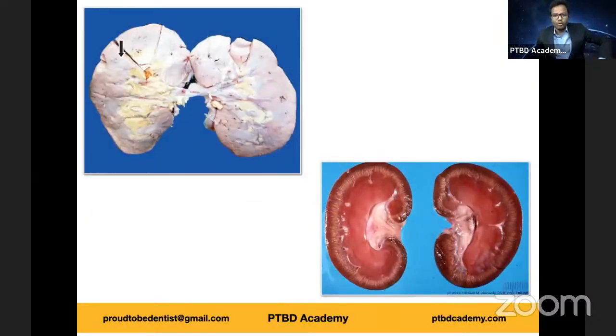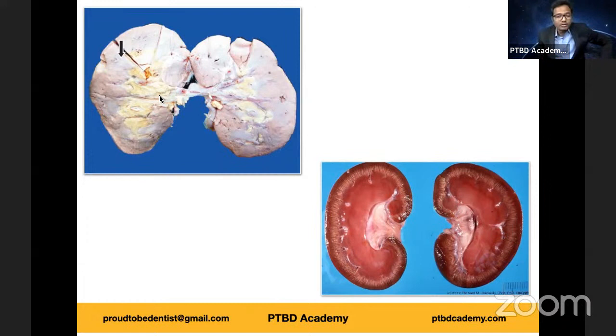So with this inspiring quote, let's go ahead with our image-based discussion. First and foremost, identify this specimen. I'll give you some input. The top left is the pathological specimen and the bottom right is a normal specimen. So we can identify that these are kidneys. You can see a normal kidney, how it is appearing, and also you can see that there is this pathological specimen, right? On top left.